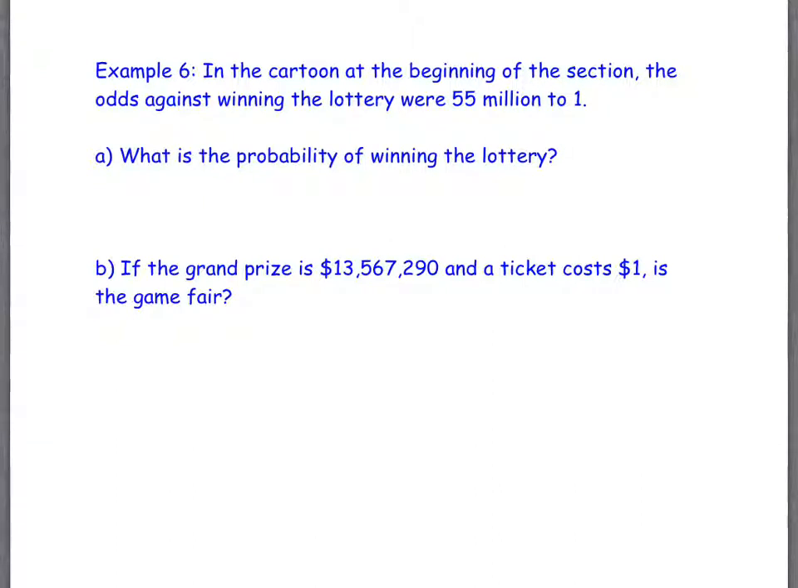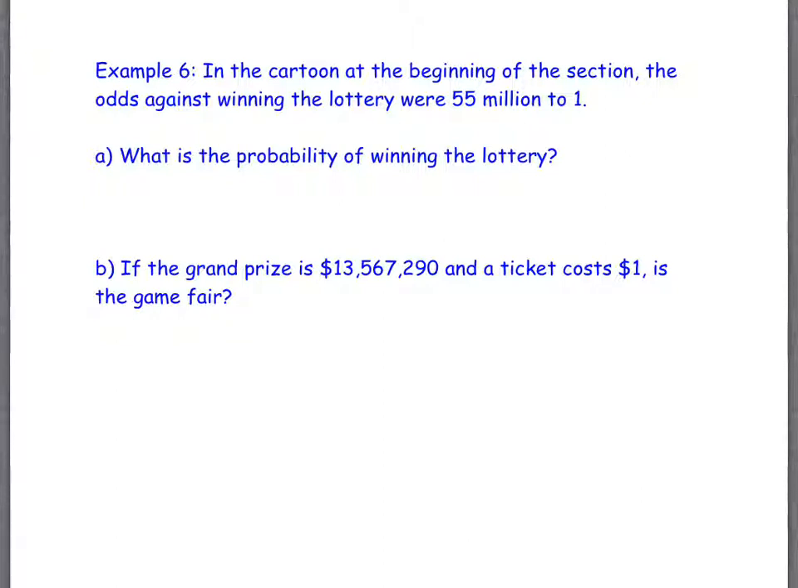This is a fun one, too. There's a cartoon in your book at the beginning of this section about the lottery. And it talks about the odds against winning the lottery. So the odds against winning the lottery in that cartoon example are 55 million to 1. It just makes me smile. But man, somebody's got to win, right? No, they don't.